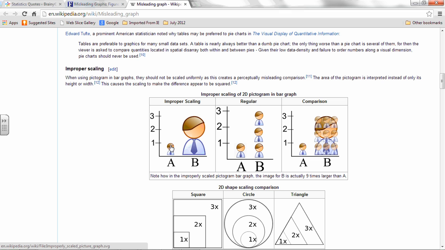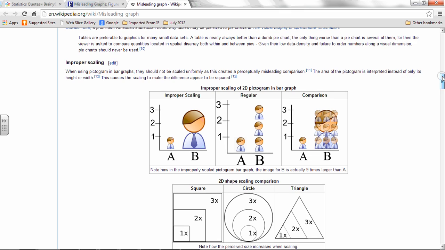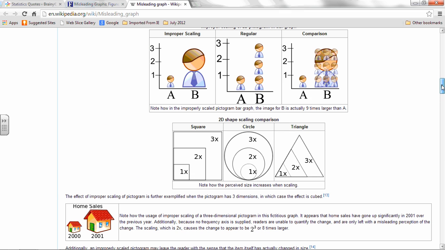But if I were to use these little figures here, it actually appears like company B has 9 times as much, because when we look with our eyes, we see area. And this one is actually 9 times the area of this one, as shown in this little diagram there. And so, again, this is a misleading graph. And it doesn't have to be little men with ties like this. Any shape works.